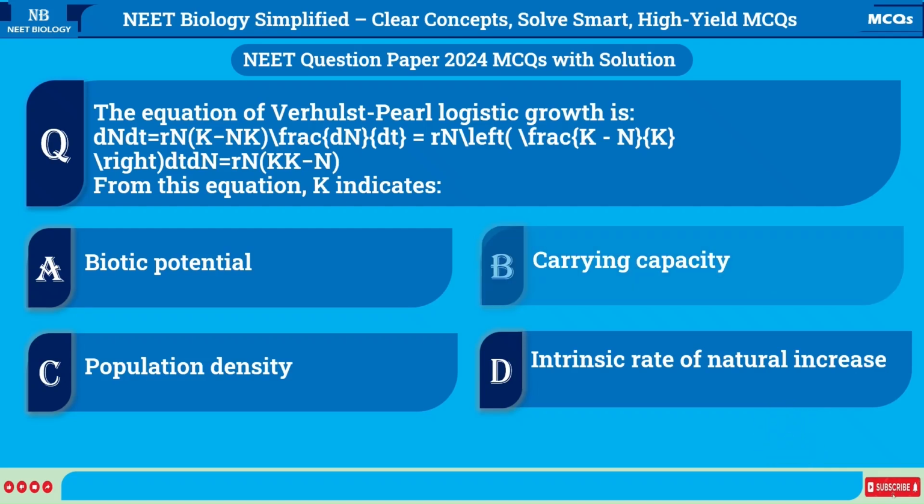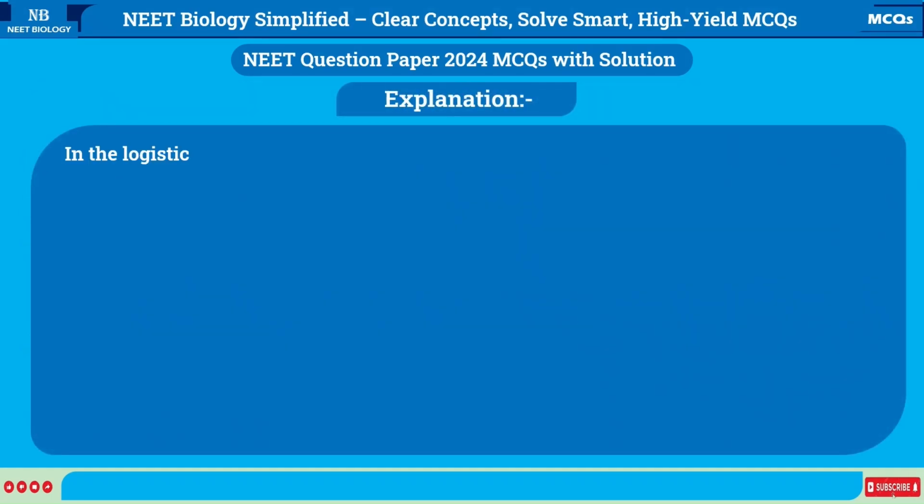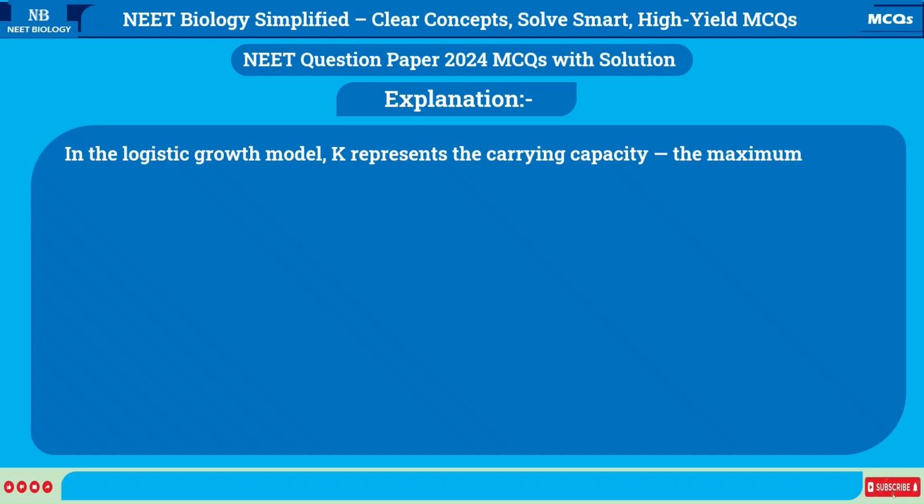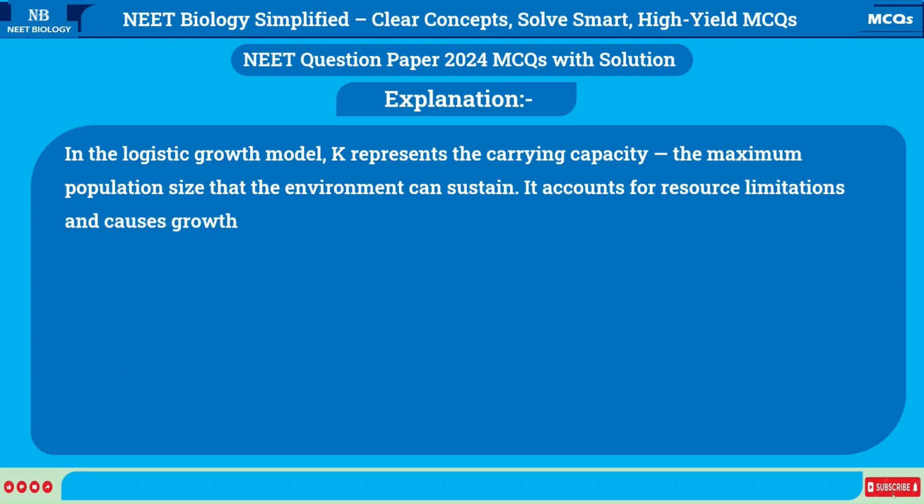Correct answer is B. Carrying capacity. Explanation. In the logistic growth model, K represents the carrying capacity, the maximum population size that the environment can sustain. It accounts for resource limitations and causes growth to level off as population nears K.